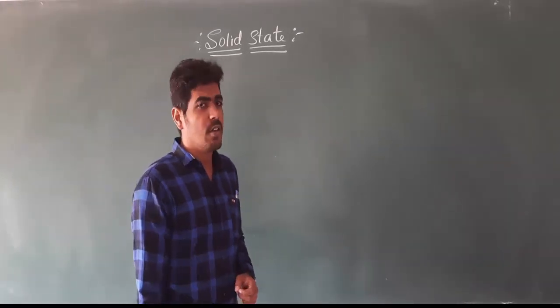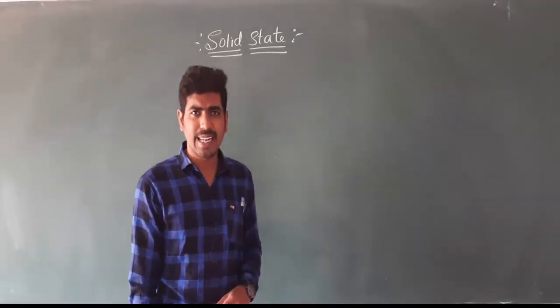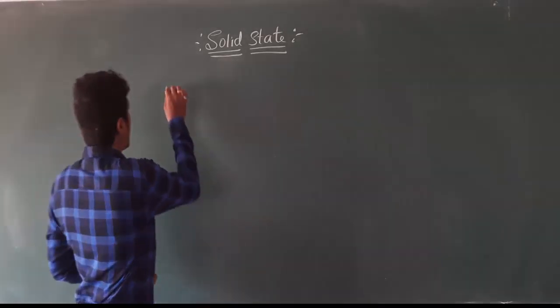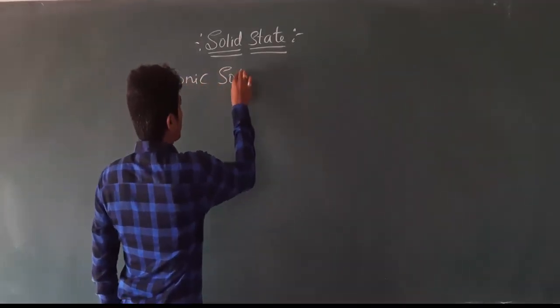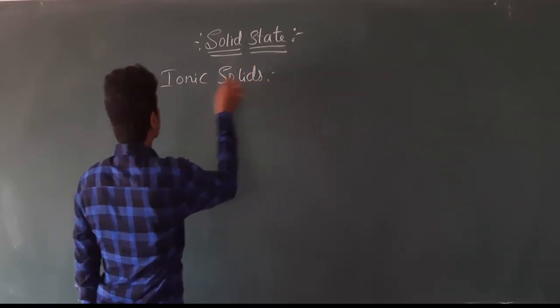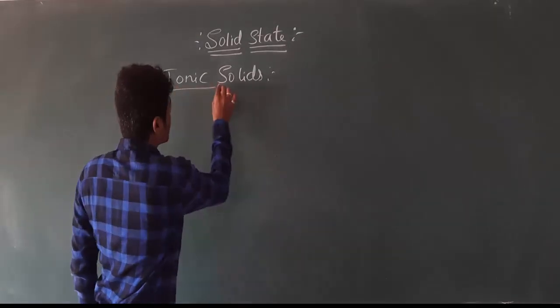Now we will move to the next type of crystalline solid, that is ionic solids. This is the second type of the crystalline solids.